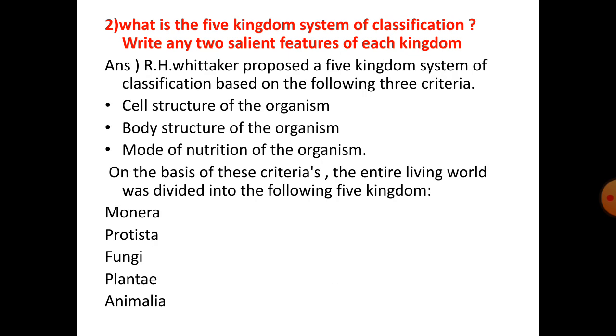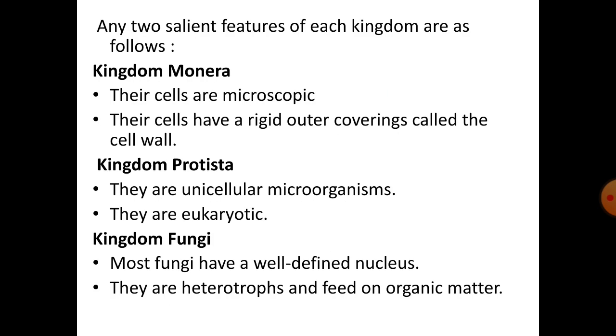Question 2. What is the five kingdom system of classification? Write two salient features of each kingdom. R.H. Whittaker proposed a five kingdom system of classification based on the following three criteria: cell structure of the organism, body structure of the organism, mode of nutrition of the organism. On the basis of these criteria, the entire living world was divided into following five kingdoms: Monera, Protista, Fungi, Plantae, Animalia. Any two salient features of each kingdom are as follows.